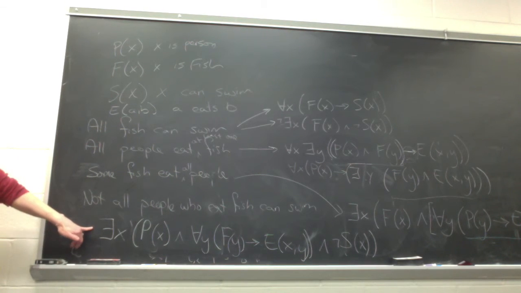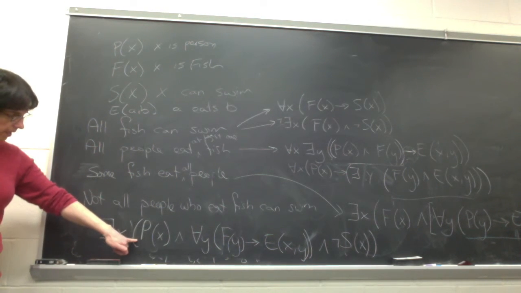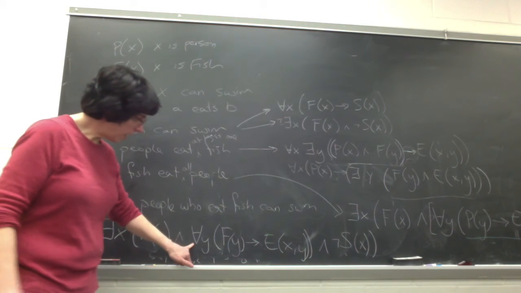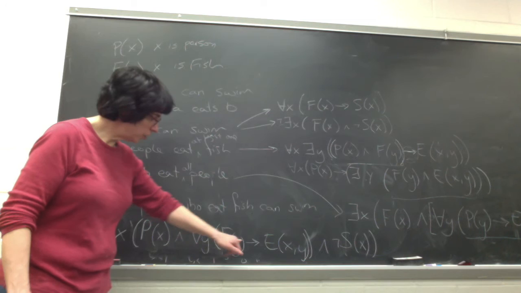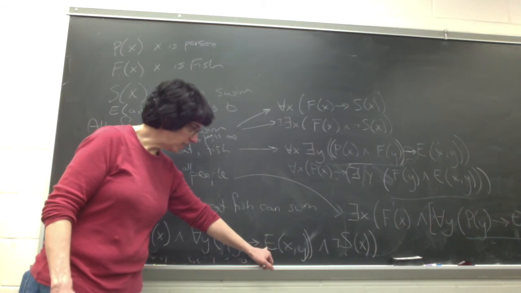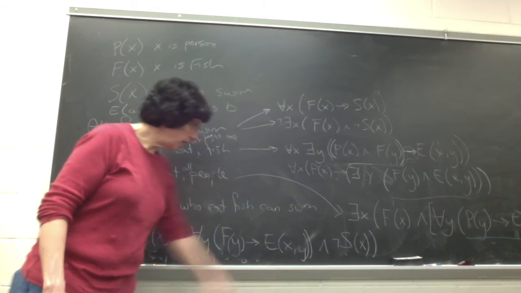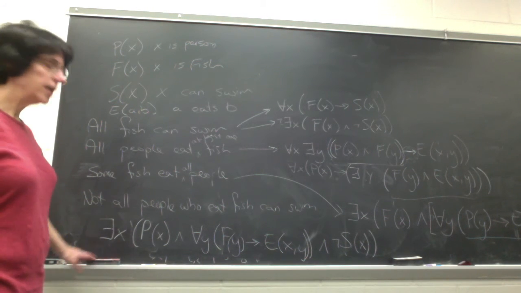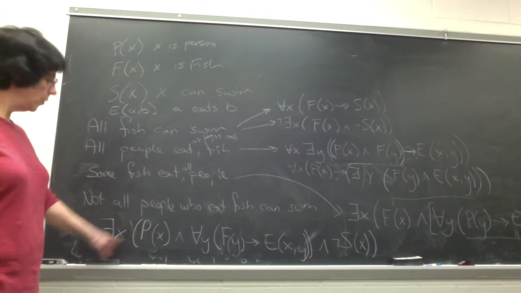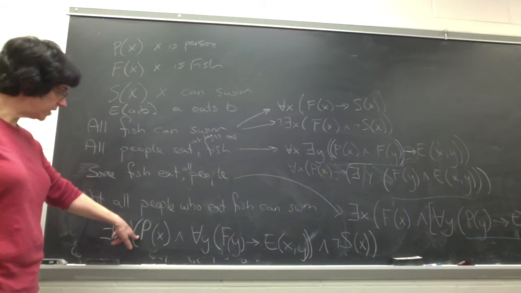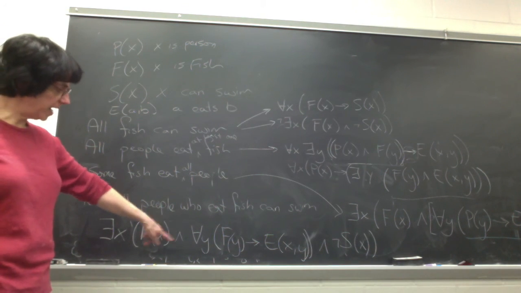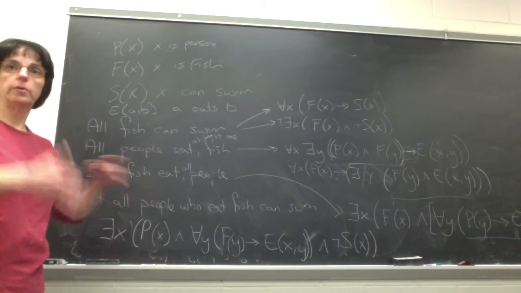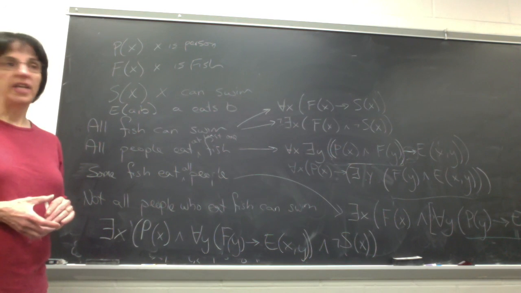Right? So there exists an X such that X is a person, and for all Y, if Y is a fish, that implies that X eats them, and it's also the case that X can't swim. Right? We could also say there exists an X such that X is a person and X can't swim, and for all Y, X eats them. Right? We can reorder because and is commutative.